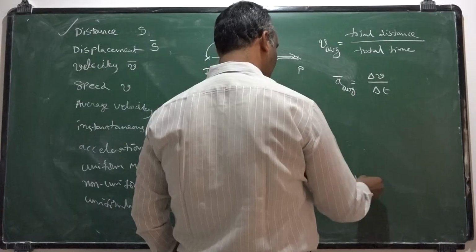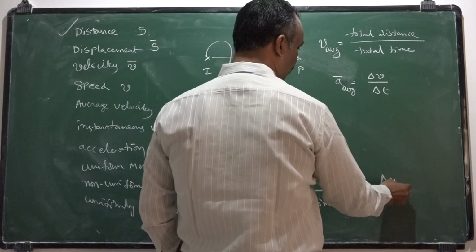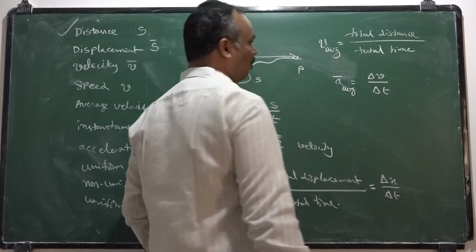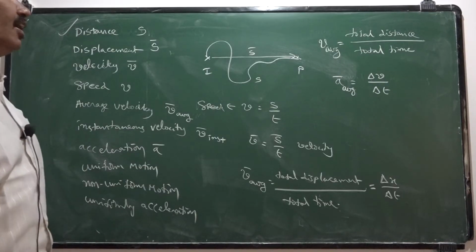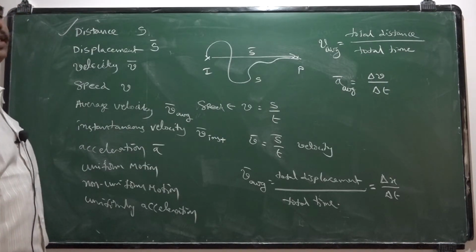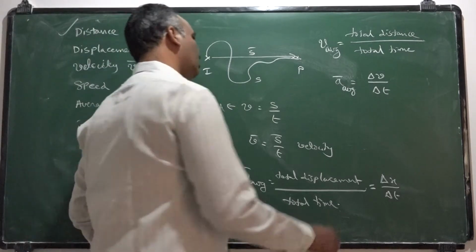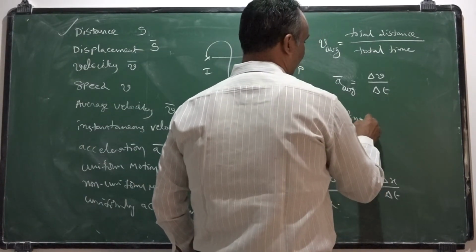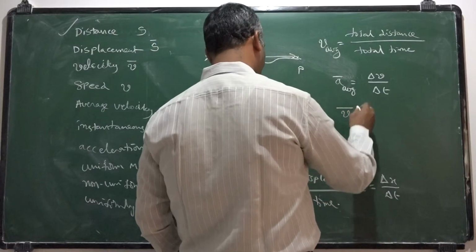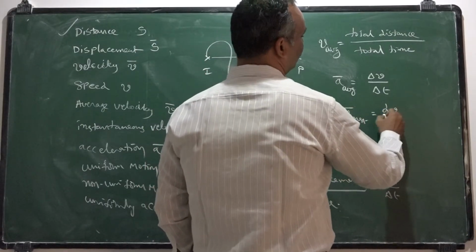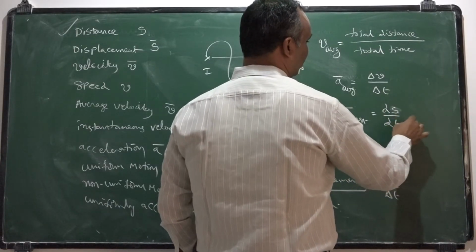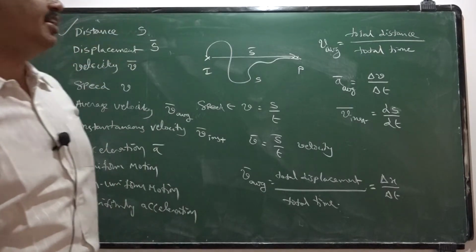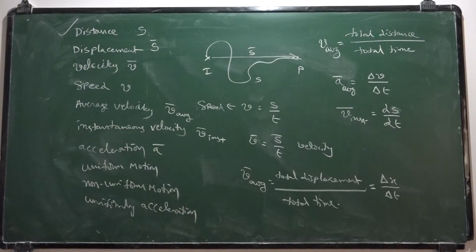Here also average velocity means change in position by time taken. Whereas instantaneous velocity means the velocity of a particle during its course of journey at a particular instant of time. So instantaneous velocity is defined mathematically as the derivative of position vector or displacement with respect to time. ds by dt or dx by dt.